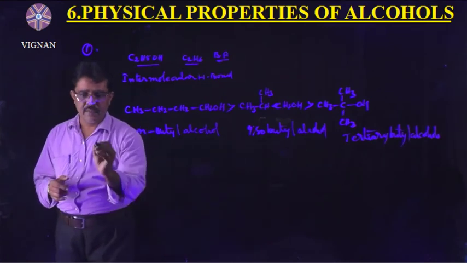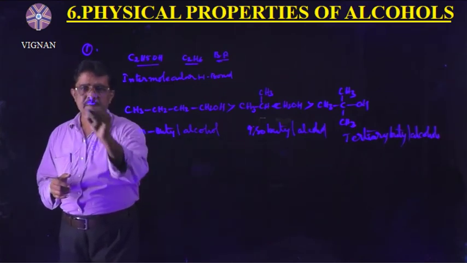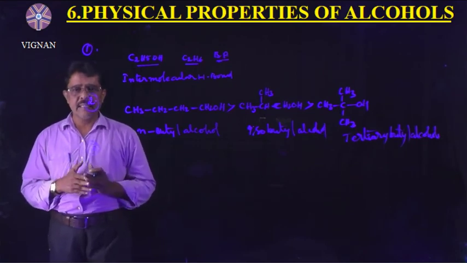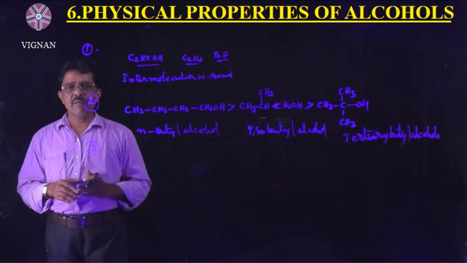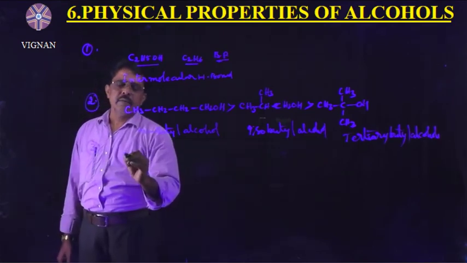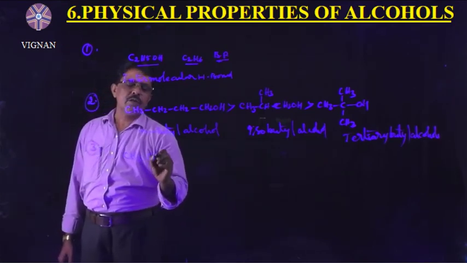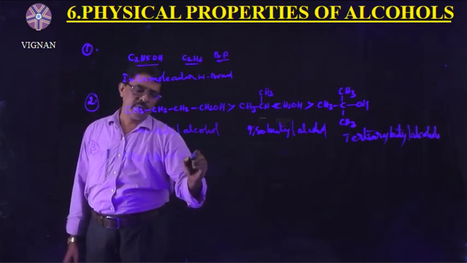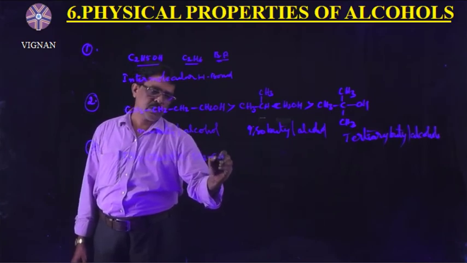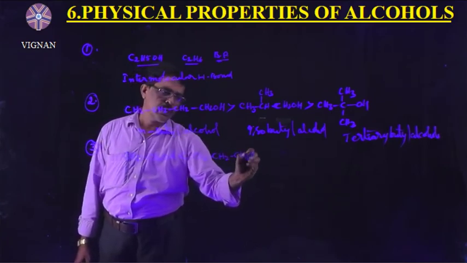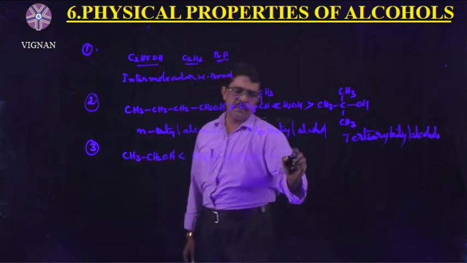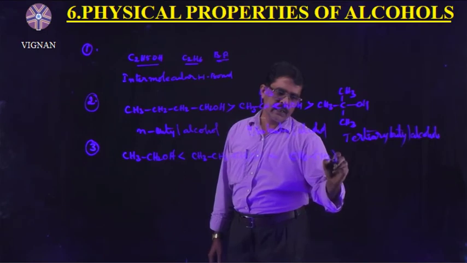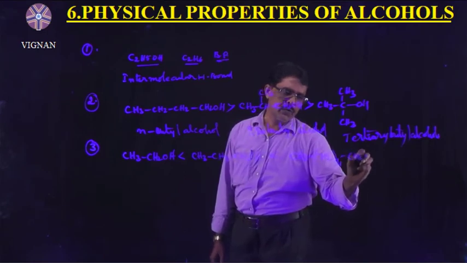Right? Understand? Next one is, as the number of carbon atoms increases, the boiling point also increases due to increase in van der Waals forces. So, for example, CH3CH2OH has less boiling point when compared with CH3CH2CH2OH, which is less than CH3(CH2)4OH.